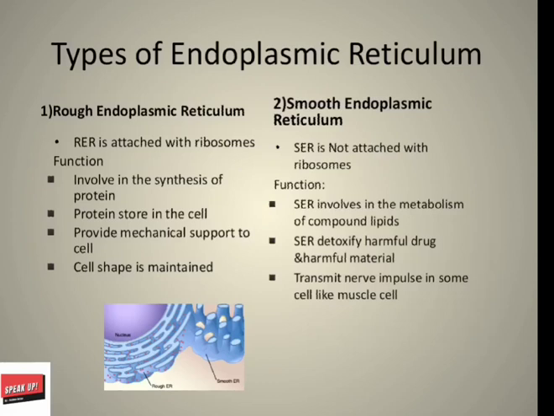Storage of calcium ions and detoxification of medication and poison. Involved in the synthesis of protein. Rough endoplasmic reticulum जो है वो involve कर रहा है synthesis of protein में. Smooth endoplasmic reticulum is involved in the metabolism of compound lipids. Important point. Next, protein store in the cell. Proteins जो है वो store कर रहा है cell में.